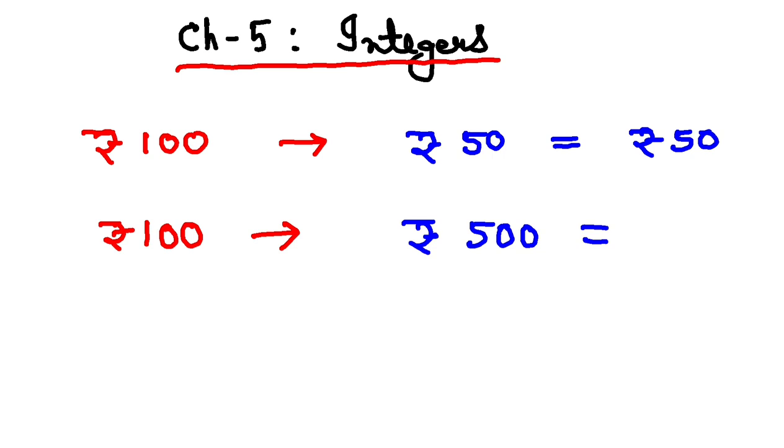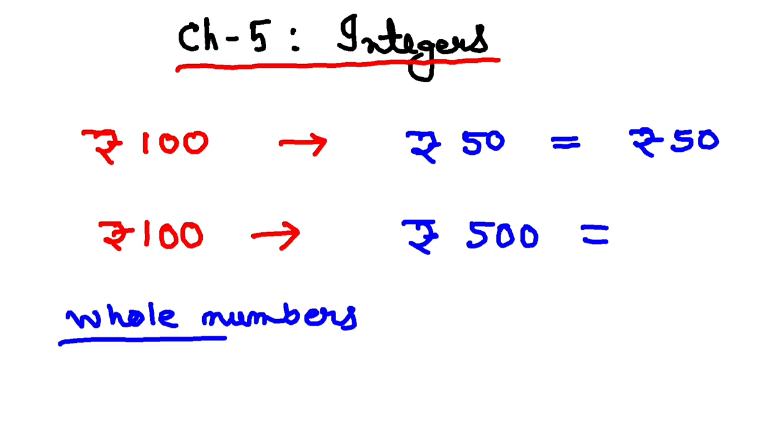What are whole numbers? Whole numbers are the numbers starting from 0, 1, 2, 3 and it goes on to infinity, isn't it?